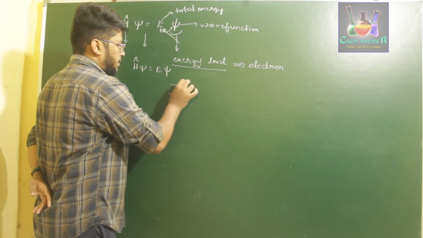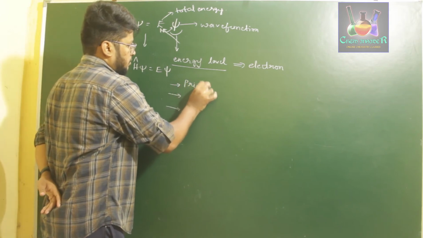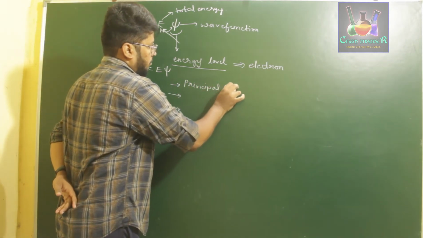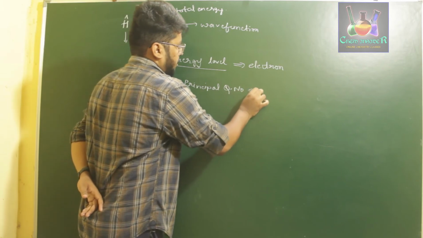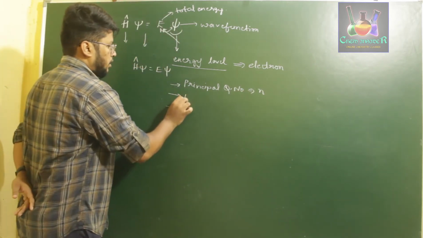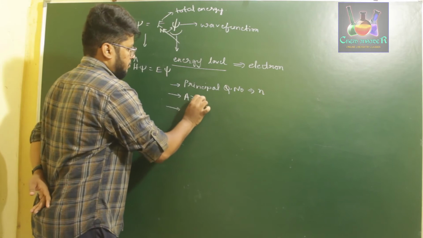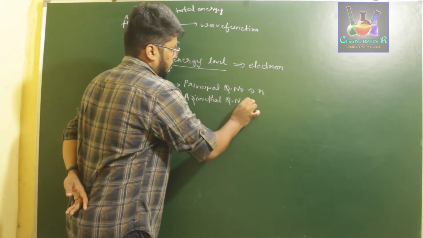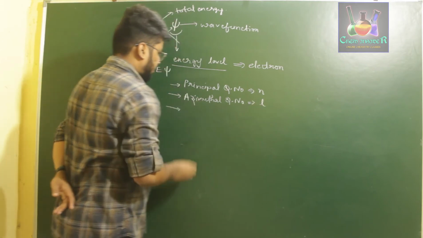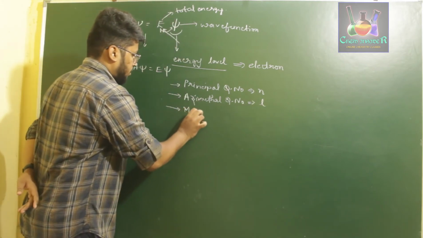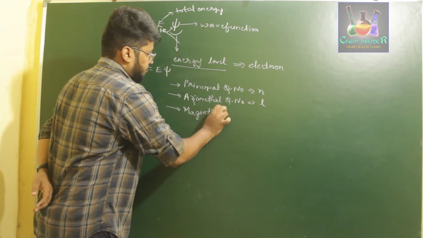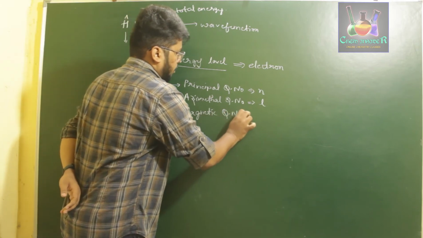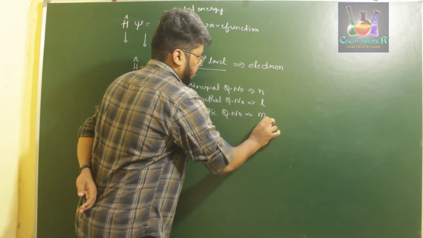Those are, first one, principal quantum number denoted by the symbol small n, then azimuthal quantum number denoted by the symbol L, and next is magnetic quantum number denoted by the symbol ML.